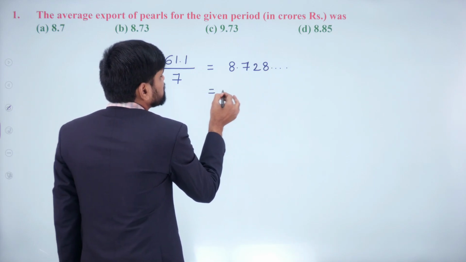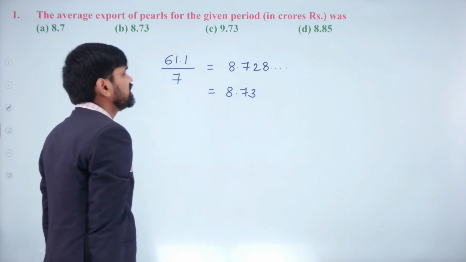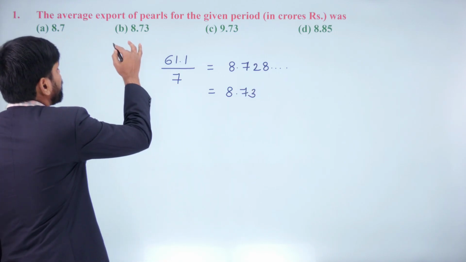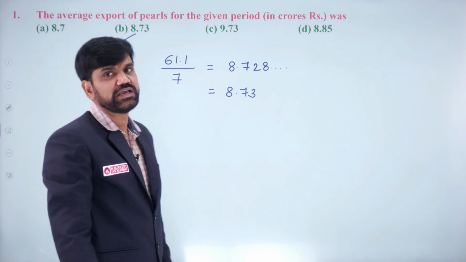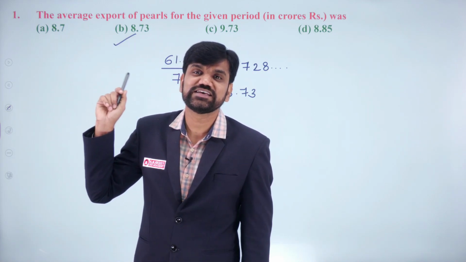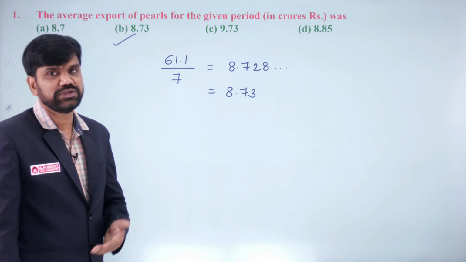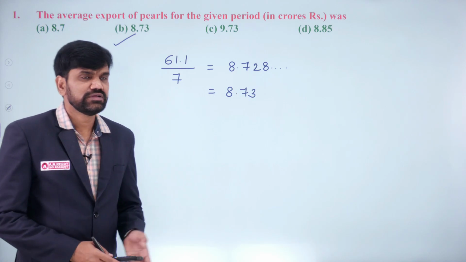That means approximately it is coming out to be how much, dear? 8.73. Hence your answer has to be option B. Please be careful, 8.7 is also there, but the answer is 8.73, right dear? So take your answer as option B.